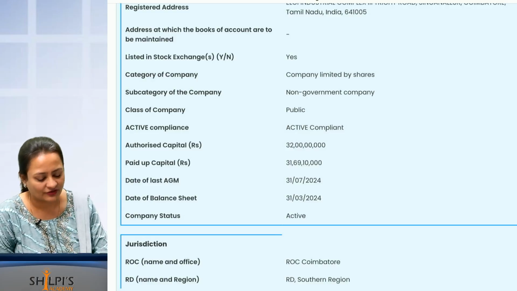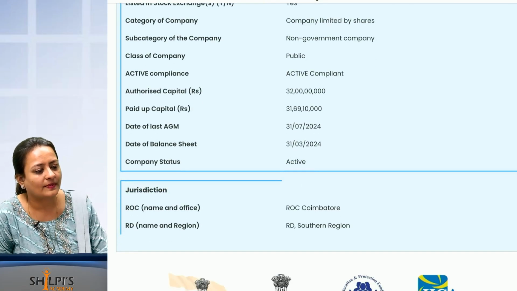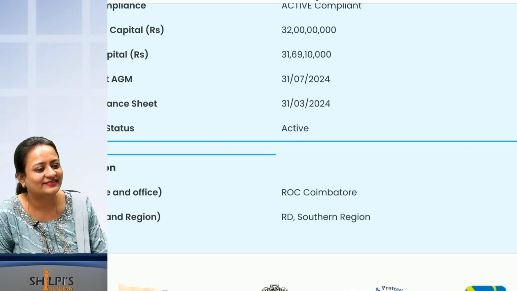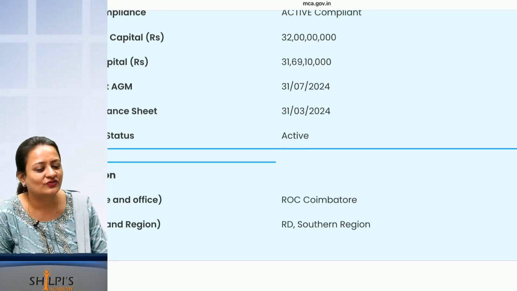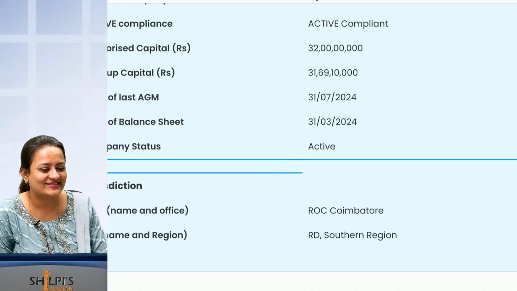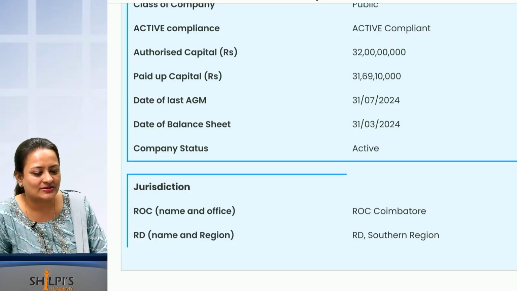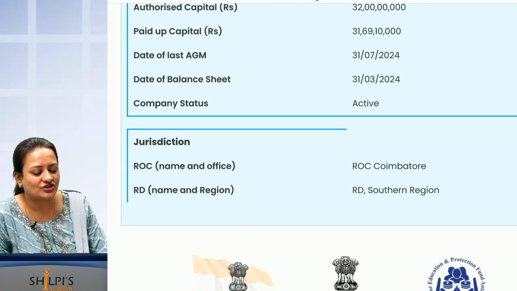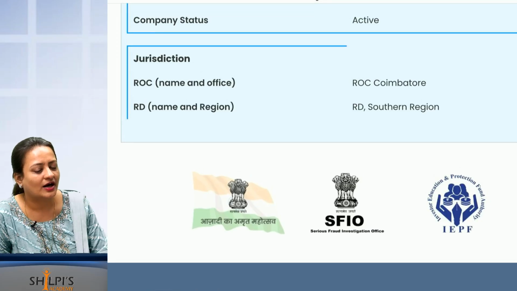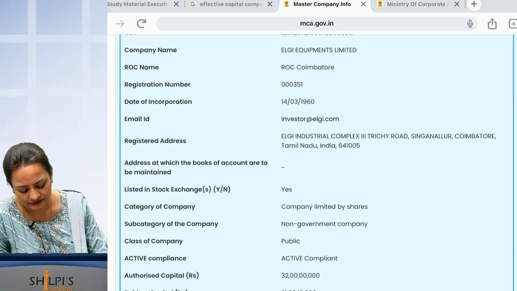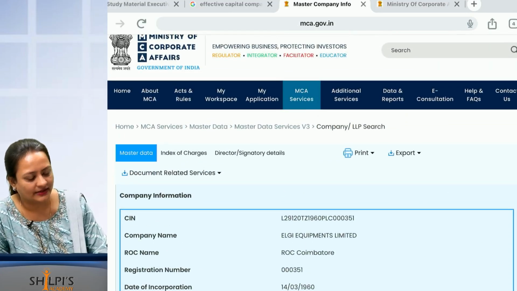It is completely different. What is authorized capital? How much is it? 32 crores. If I show you for Reliance, you will keep counting the zeros. I will generally show for Reliance only. Paid up capital, again 31 crore something. Date of last AGM, date of balance sheet, company status, active. Is that okay? ROC, and then can you see RD also? RD is southern region. So this is your master data.